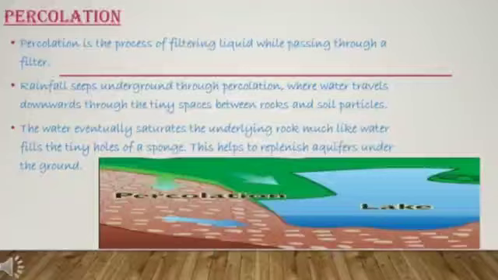It eventually saturates the water-bearing rock. Much like water fills the tiny holes of a sponge, this helps to replenish aquifers under the ground. So now you understand where and how we get the underground water that we utilize.